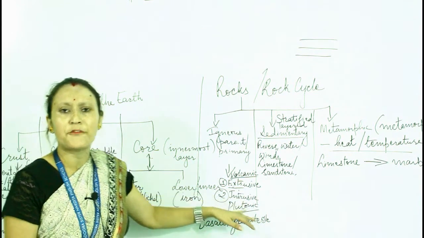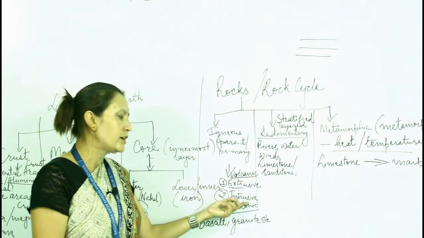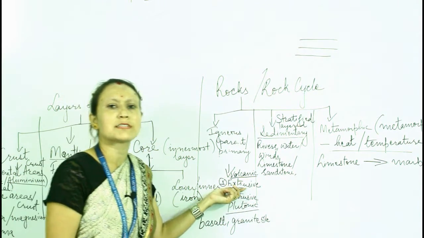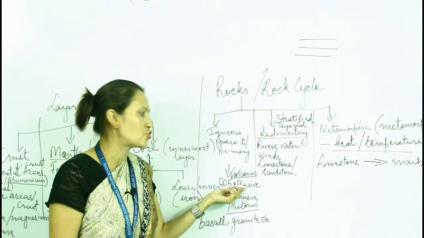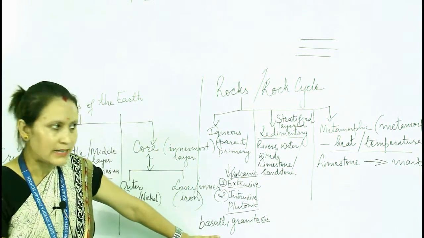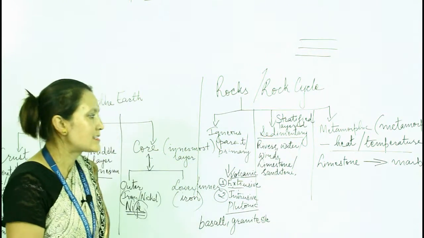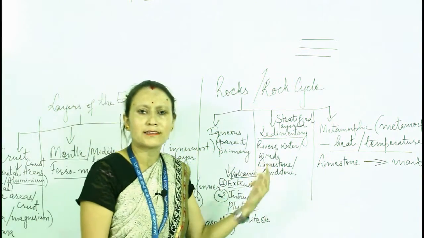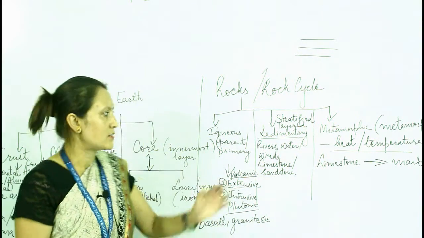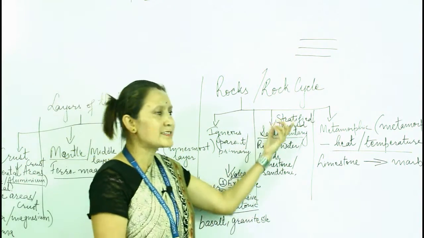The rocks which are formed inside the earth's surface by the same process are called intrusive or plutonic rocks, and the rocks which are formed outside the earth's surface are called extrusive or volcanic rocks. Examples: basalt and granite. Next one, the sedimentary rocks. It's a very soft rock. It is formed by the deposition of sediment carried by natural agents like wind, rivers, etc. And it is a layered rock.